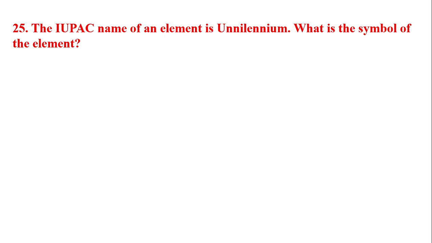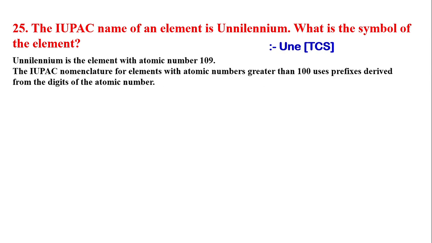Next question is, the IUPAC name of an element is unnilennium. What is the symbol of the element? The answer is Une. Unnilennium is the element with atomic number 109. The IUPAC nomenclature for the elements with atomic number greater than 100 uses prefixes derived from the digits of the atomic number.